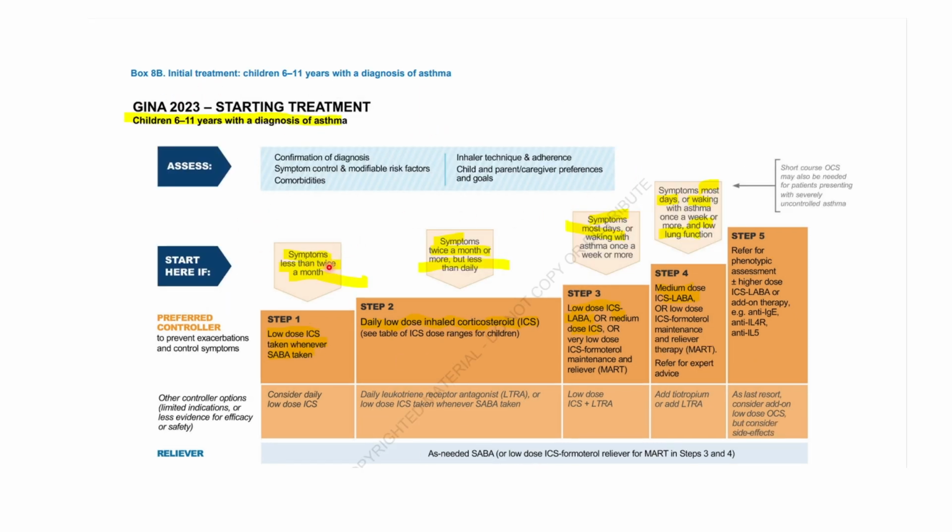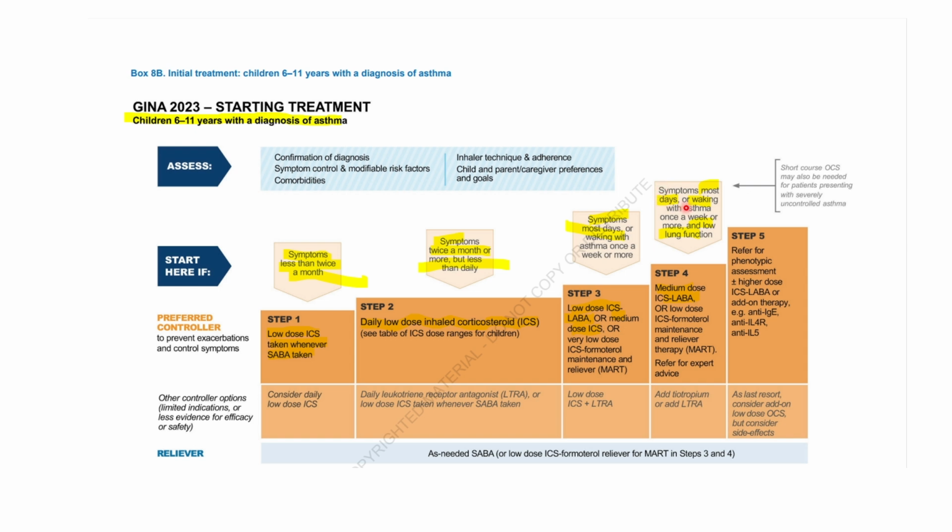Symptoms less than twice a month, we give them a low dose ICS. Symptoms twice a month or more, we'll give them a daily low dose of inhaled corticosteroids. Symptoms most days or waking up with asthma once a week or more, low dose ICS with LABA or medium dose ICS, we can choose.